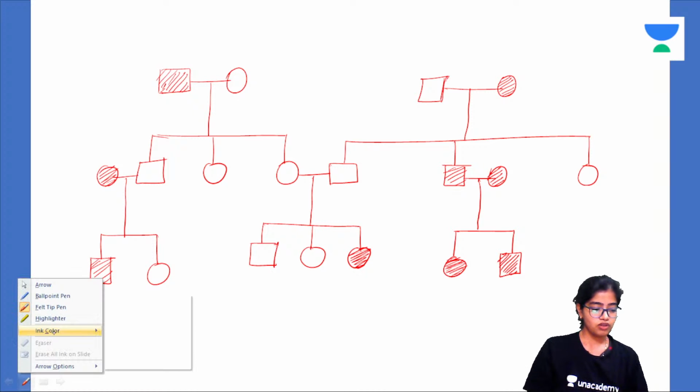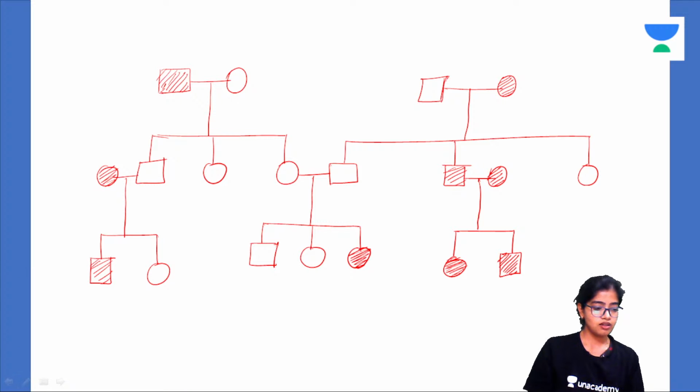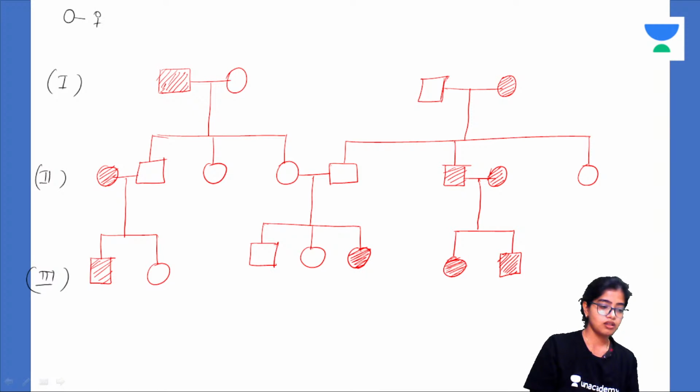Now, every one of you would be aware that this depicts the generation number. This is the first generation, this is the second generation, and this one is the third generation, isn't it? This is the female, this one is male. Now if it is shaded, then that is the affected individual, the individual that is expressing the trait. Now this line depicts the progeny.